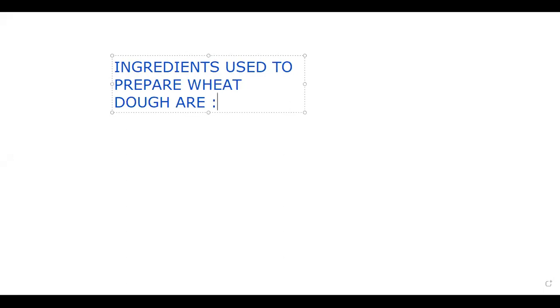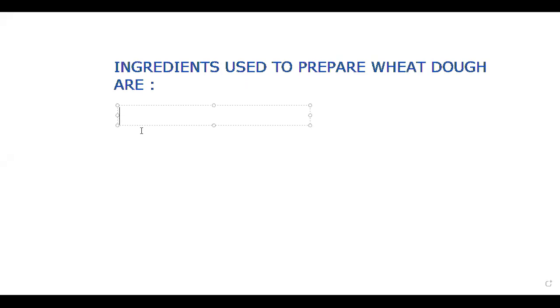Whenever you are going to write a list of items, you use a colon. For example, if you are writing names of my friends, you will use a colon.